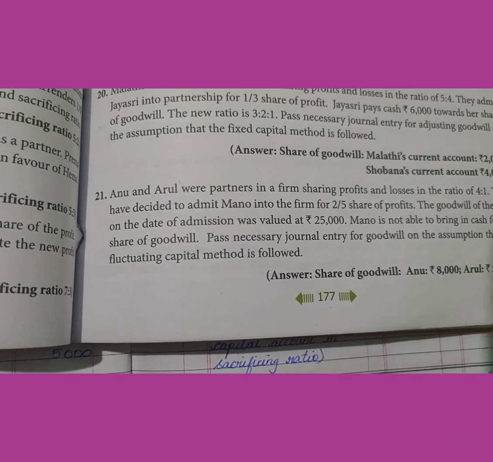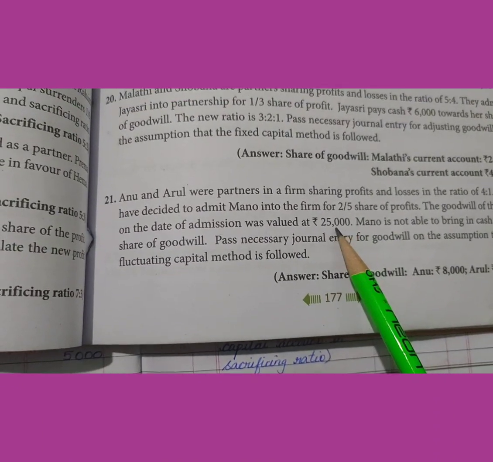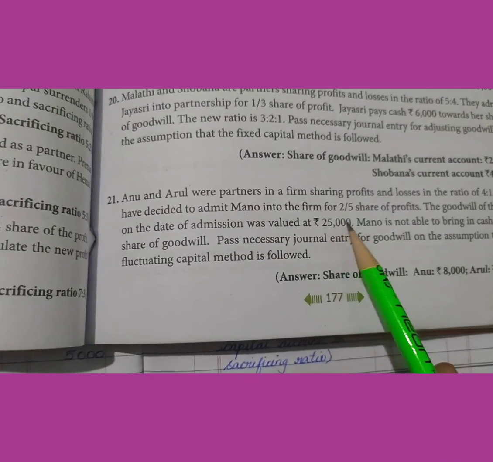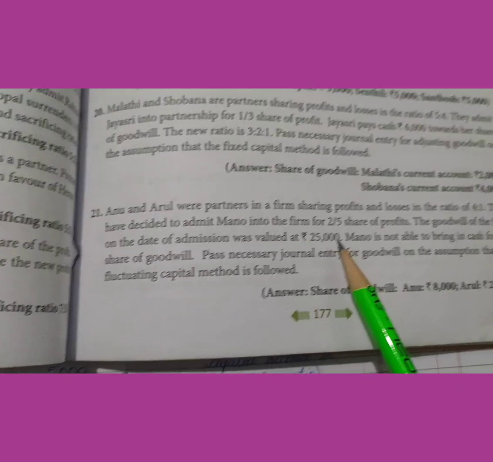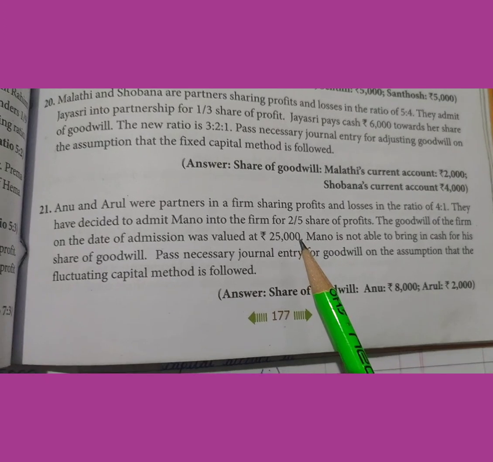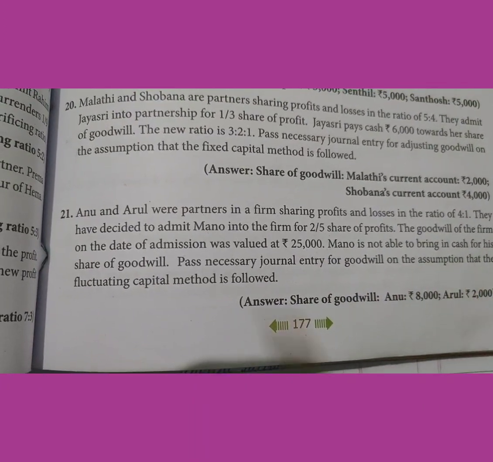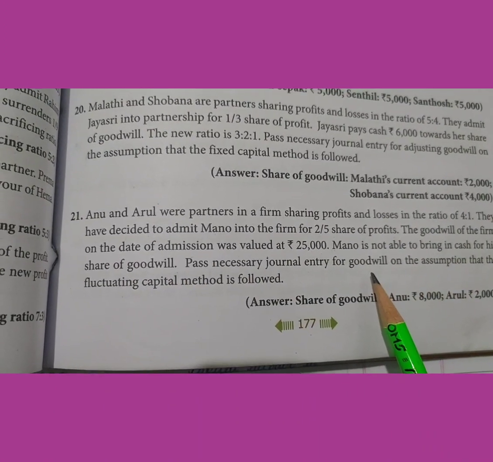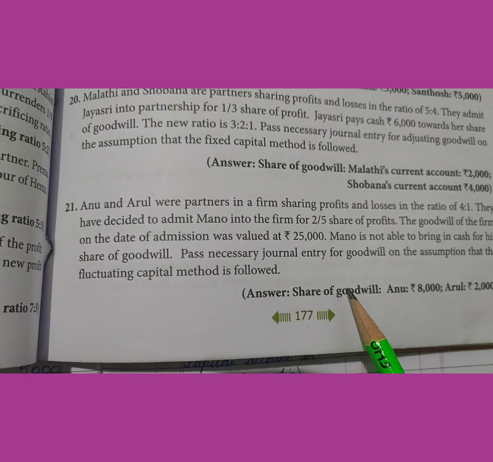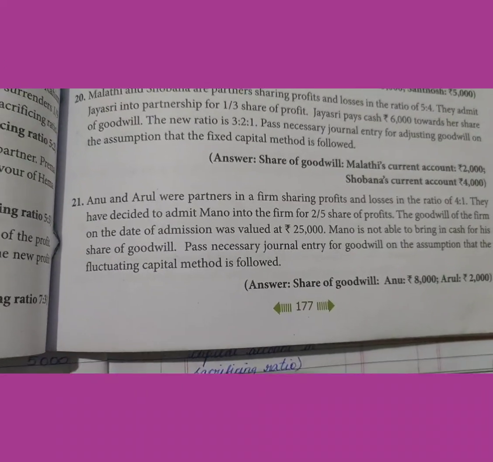If the goodwill of the firm is valued at rupees 25,000, then we have to find the share of goodwill of Mano. So 25,000 into 2 by 5 will give you 10,000. So 10,000 would be the share of goodwill of Mano. Mano is not able to bring in cash for his share of goodwill. If he is not bringing cash into the firm, then the journal entry will be new partner's capital account debit to old partners' capital account.